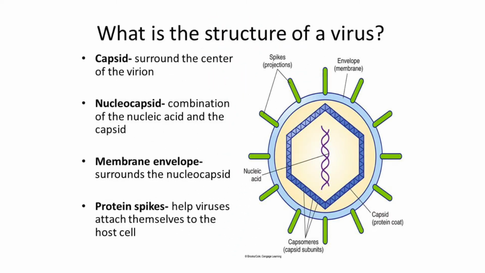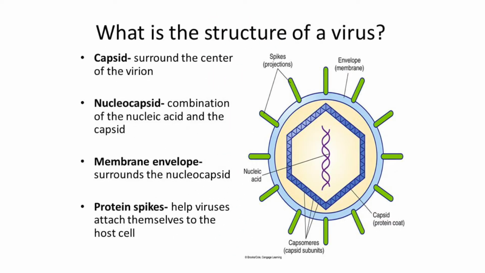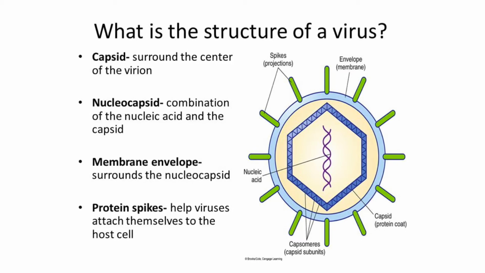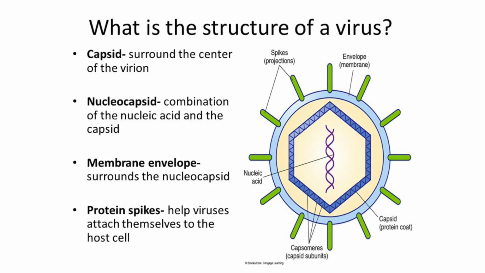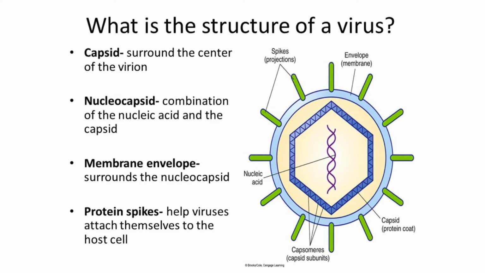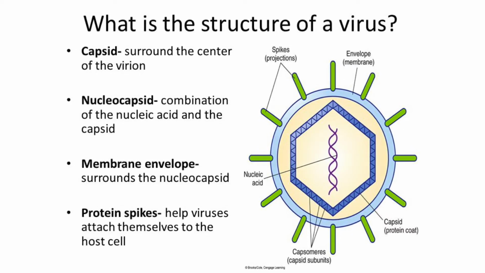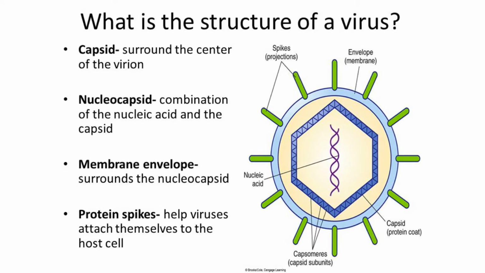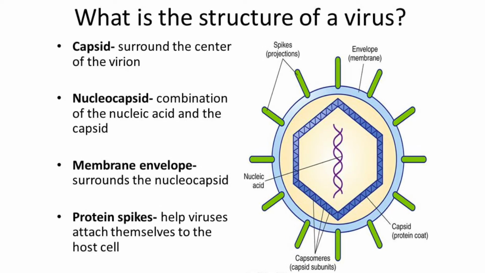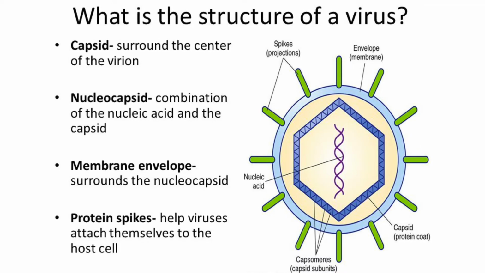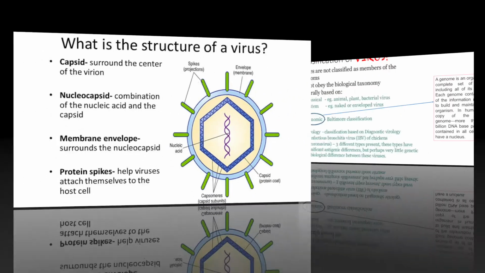Now we move to the structure of the virus. This is the main structure. Capsid surrounds the center of the virion. Nucleocapsid is the combination of the nucleic acid and the capsid. Membrane envelope surrounds the nucleocapsid. Protein spikes help viruses attach themselves to the host cell.